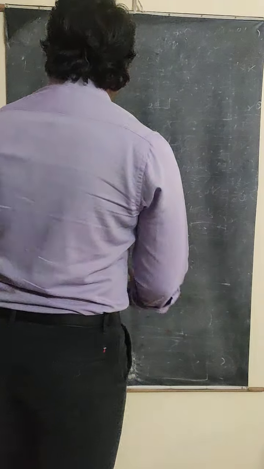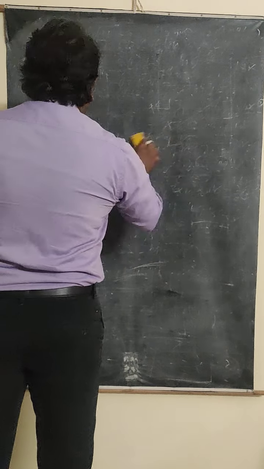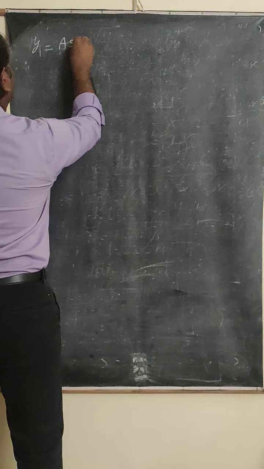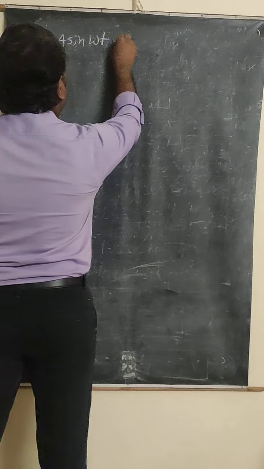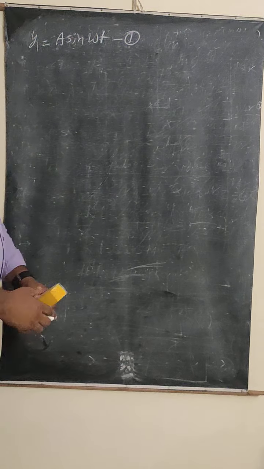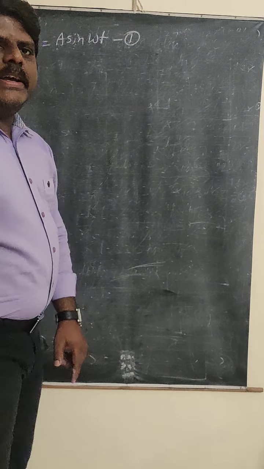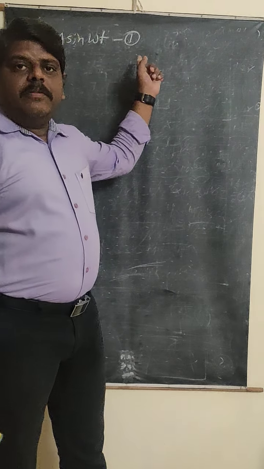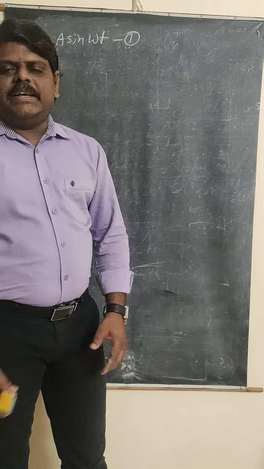Let us say that the wave equation of the first light wave will be represented by y1. y1 is equal to a sine omega t. You can call it equation number 1. This is the wave which is coming from the first source of light, S1.